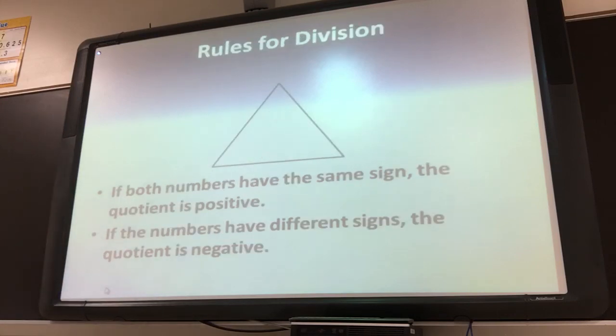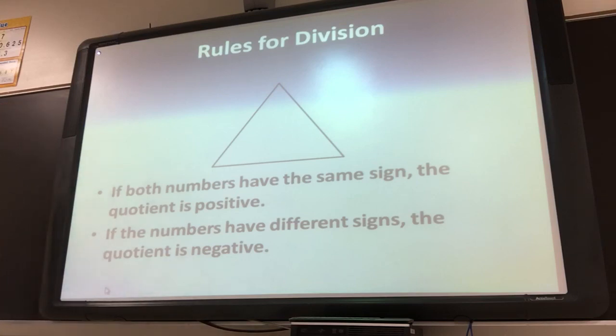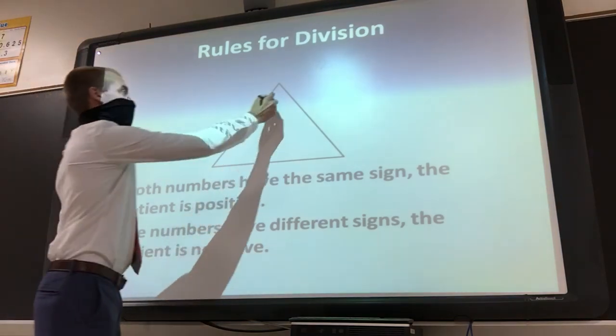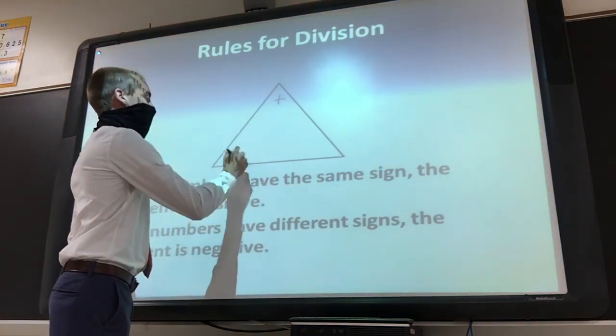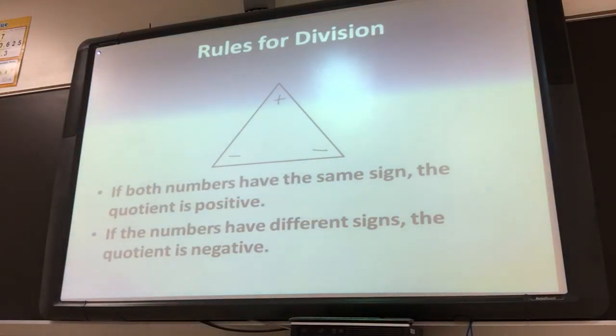With division, the rules for dividing are actually the exact same as multiplication. If they have the same sign, it's positive. If they have different signs, it's negative. And you can use the triangle for division, just like you use for multiplication, where you have a plus in one corner and minus in 2 corners. And you'll do the same thing that we did yesterday to figure it out.